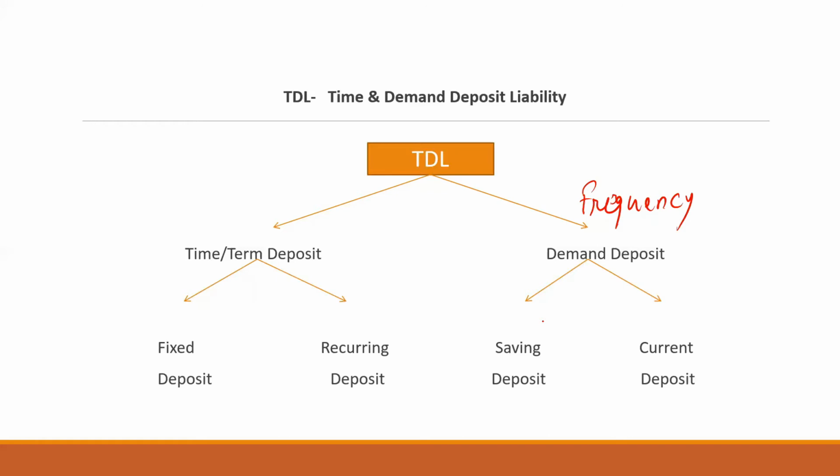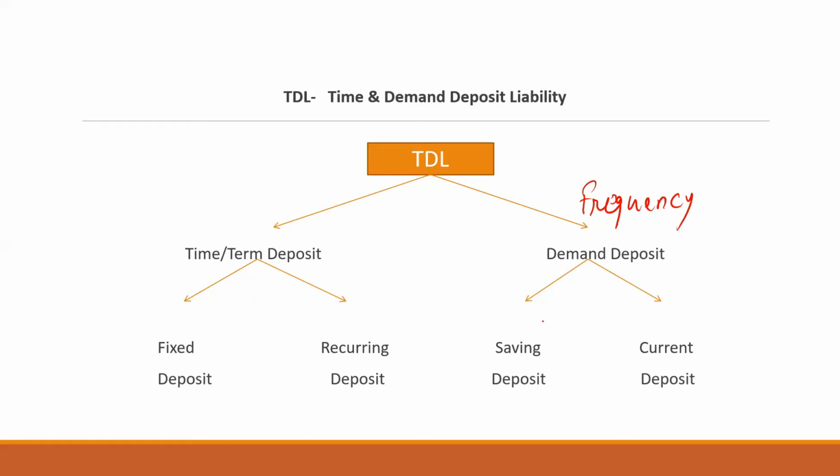Saving deposit is a very basic product of a bank. It is also known as salary deposit. You can also open a joint account, and a minor account if you are less than 18 years. You get some facilities like ATM card and debit card, and you can withdraw the money at any time.